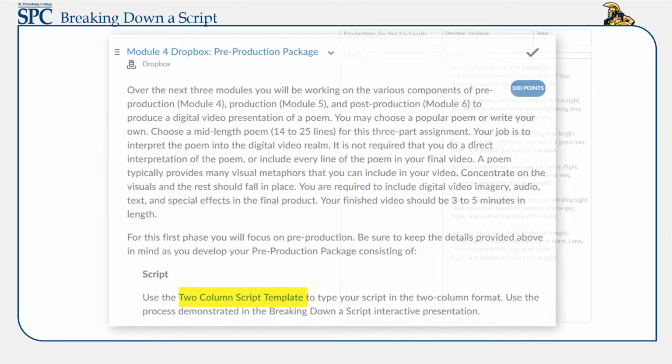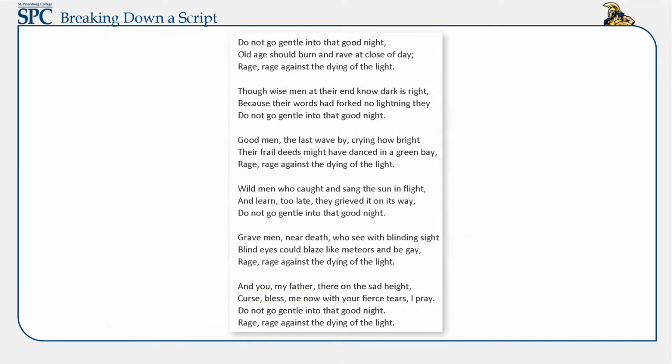You can download a blank 2-column script template from the Module 4 Dropbox pre-production package assignment. I have selected a well-known poem that you may have read before. Read the entire poem and pay attention to the visual elements that come to you from the words. Print out the poem so that you can make notes as you read.